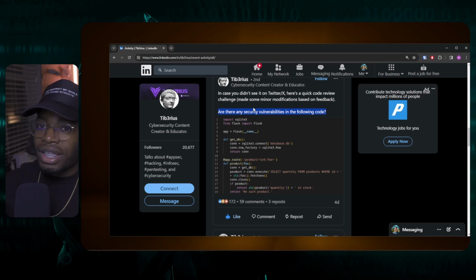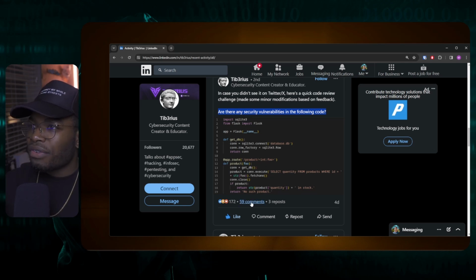And this is not an interview, so we actually have time to investigate. Looking at this code, there is a route called product with a parameter called foo, which is cast into an integer, which means this route will not accept any strings. It only accepts integers, right? Looking at that, we have a function called product, connects to the database, and then it uses this foo parameter without any sort of sanitization directly in the SQL query, which means no input validation after casting it to an int. Does that mean the SQL, right?